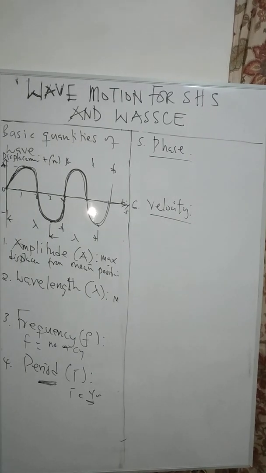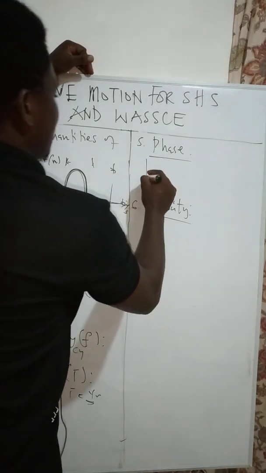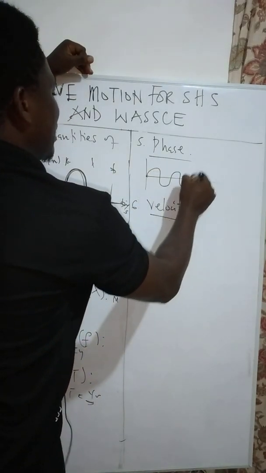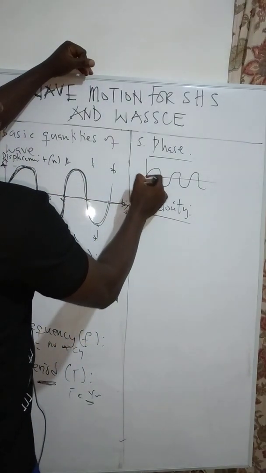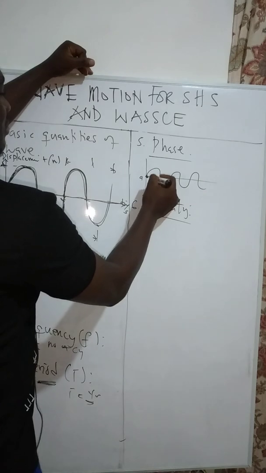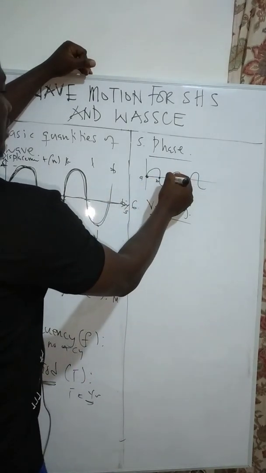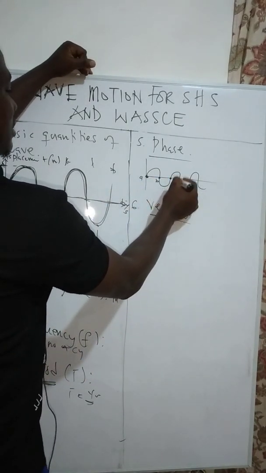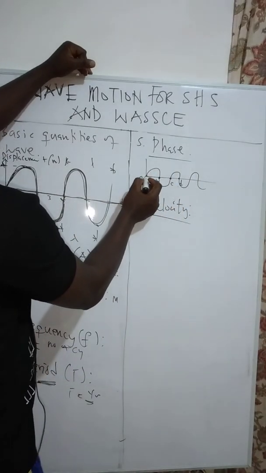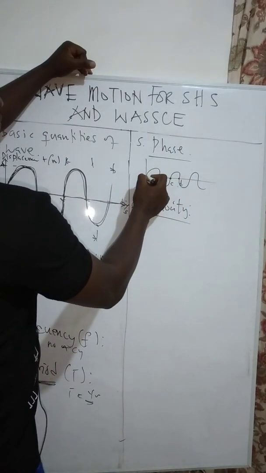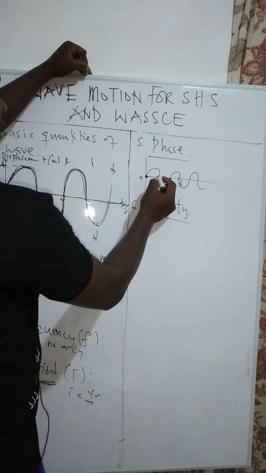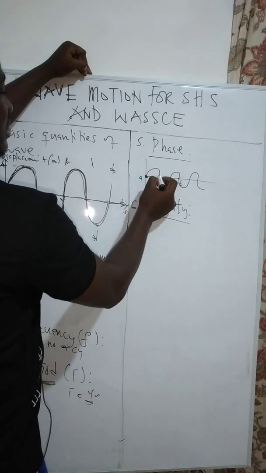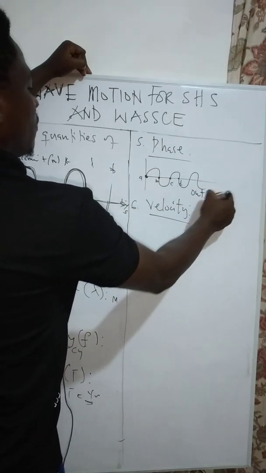Is what? The phase. Good. Now the phase is the position of a particle at any time or at a given time on the curve. So let's assume that I have a particle here A, and I have another particle at this point. Let's call it B. I have another particle at point C. I have another particle at point D. If I look at A is the beginning of a cycle, and then this B is the end of a half cycle. So this and this, I can say they are out of phase.